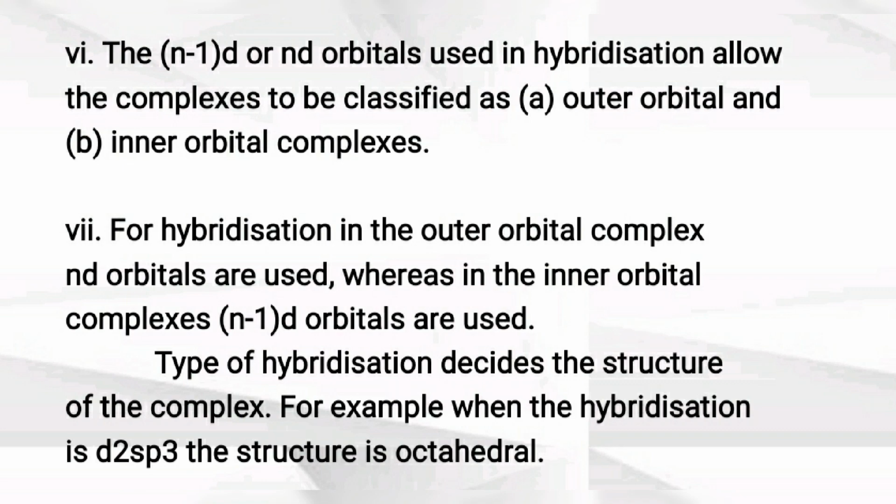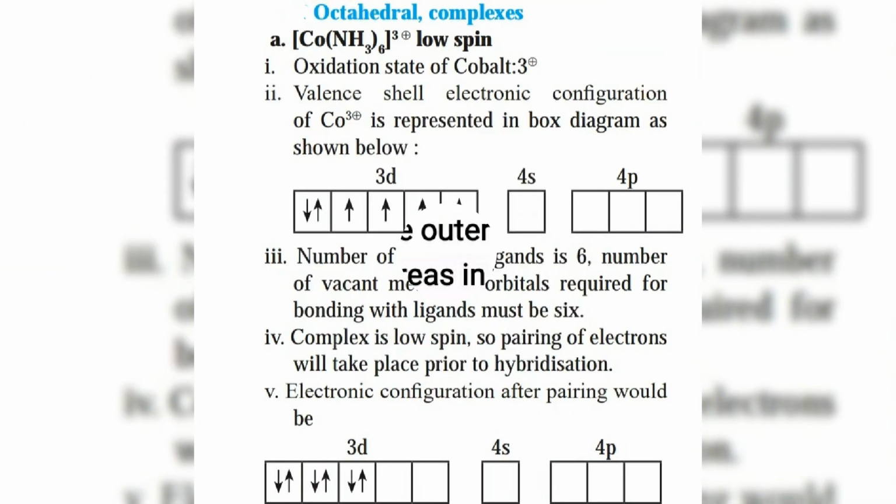These points can be explained by using the following examples. First of all we will study octahedral complexes, means coordination compounds with coordination number 6. Octahedral complex number 1, [Co(NH3)6]3+. It is a low spin complex. Here the central metal ion is cobalt with oxidation state +3 and the ligand is ammonia. Now see the valence shell electronic configuration of cobalt. Its configuration is 3d6 4s0 4p0.